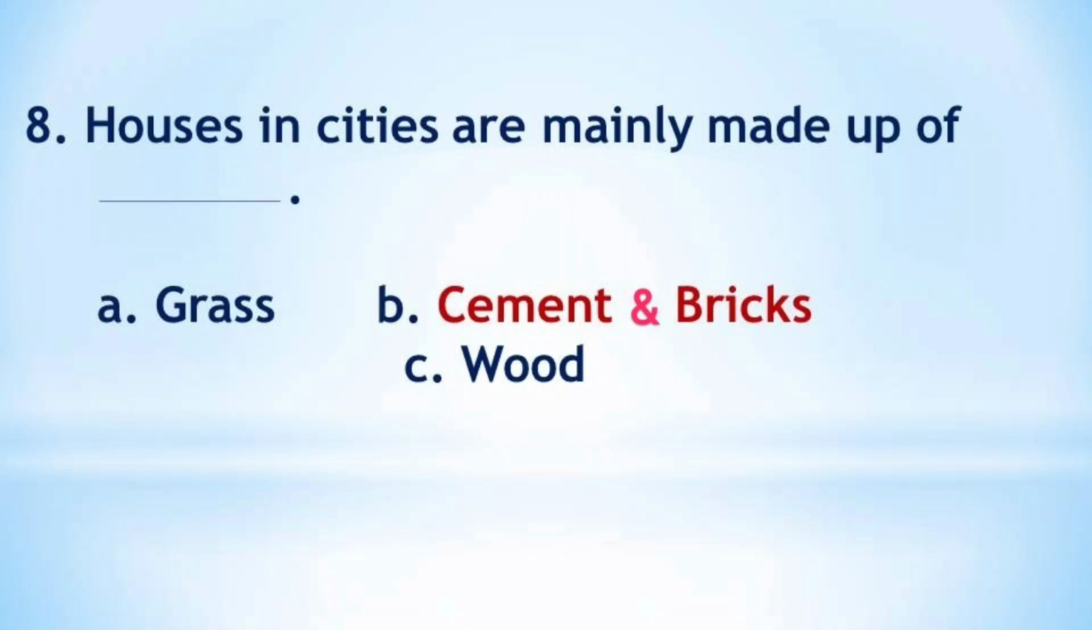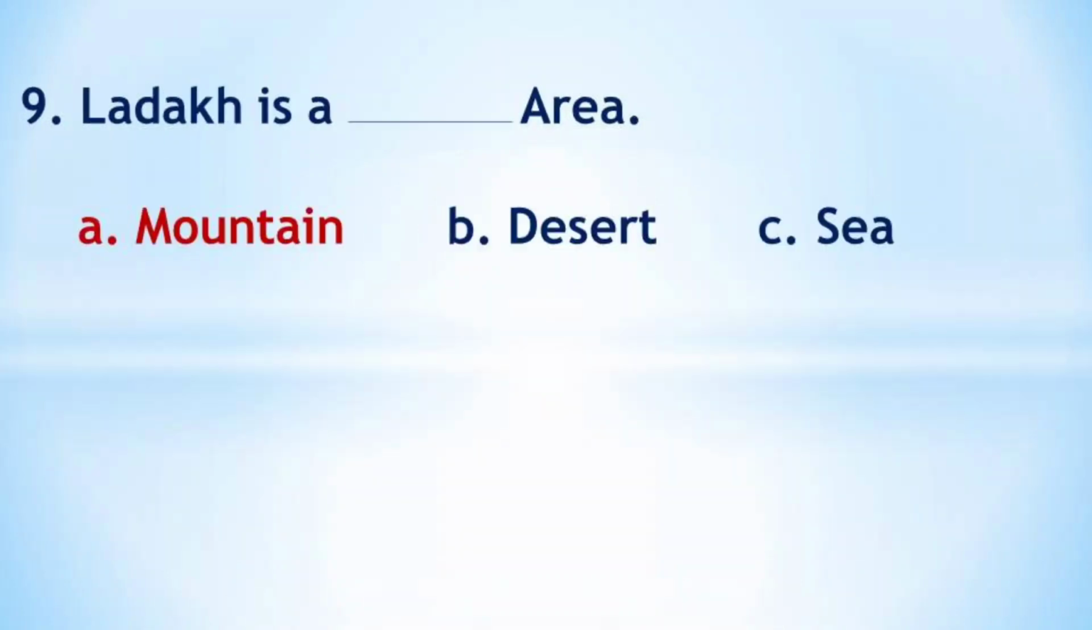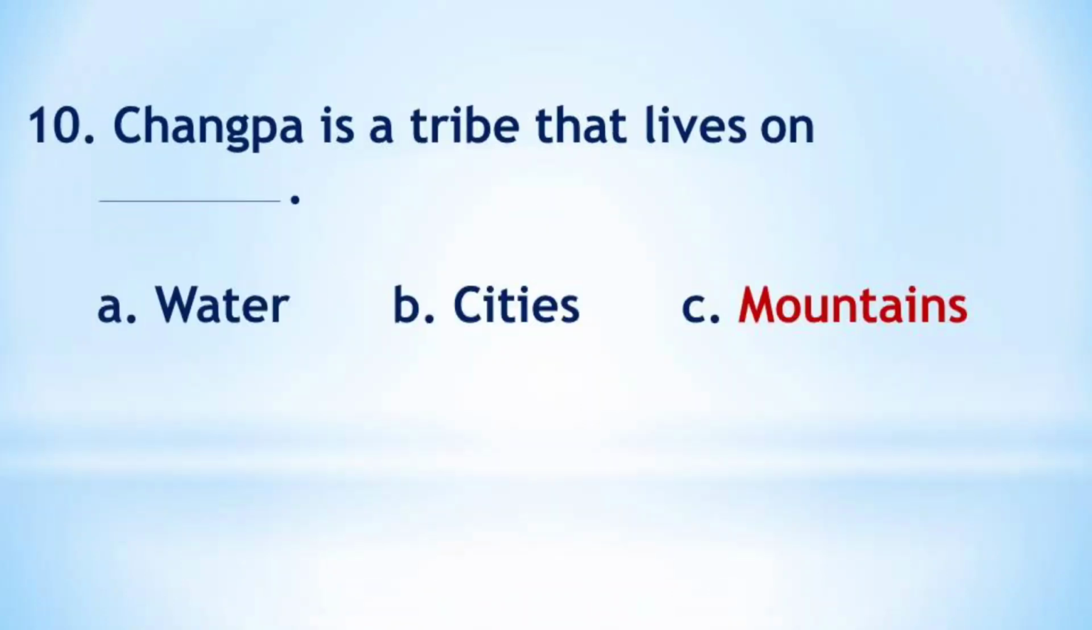Question number 8. Houses in cities are mainly made up of dash. The options are grass, cement and bricks, and wood. Houses in cities are mainly made up of cement and bricks, isn't it? So the answer is option B, cement and bricks. Question 9. Ladakh is a dash area. Ladakh is a mountain area. So option A, mountain is the right answer. Question number 10. Changpa is a tribe that lives on dash. In the textbook we studied that Changpa is a tribe that lives on mountains. So option C, mountains is the right answer.